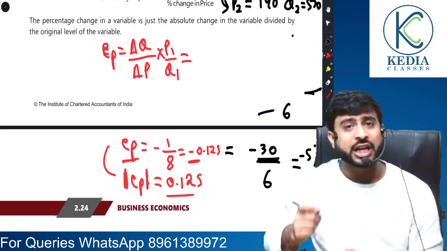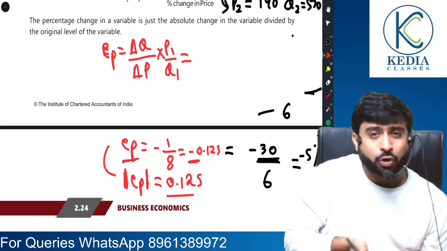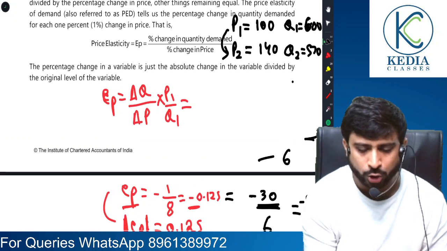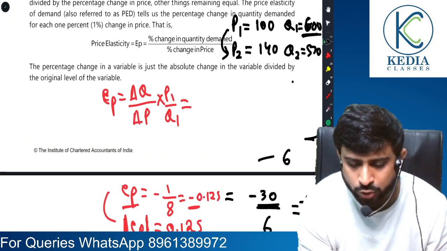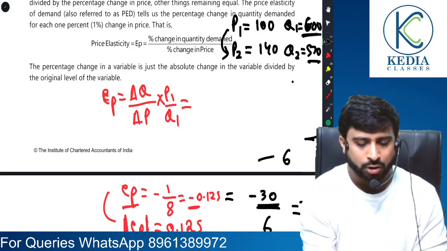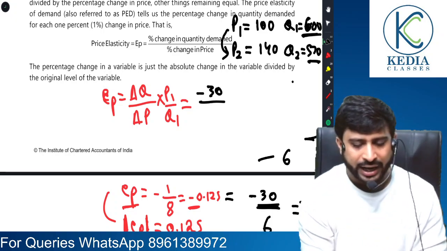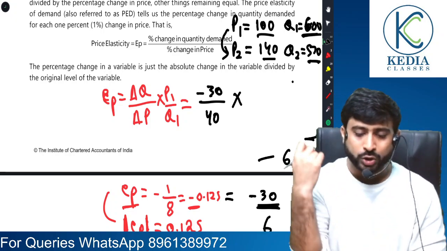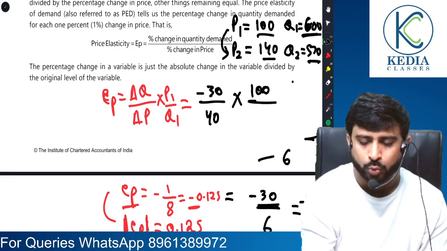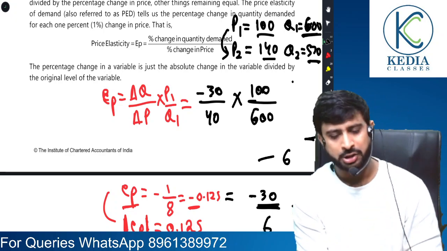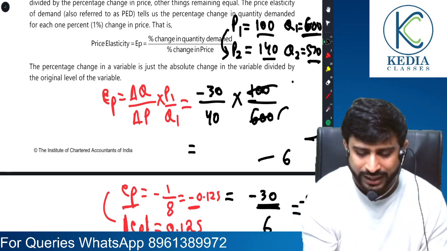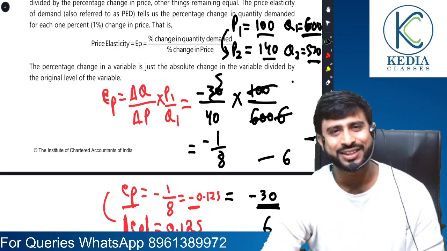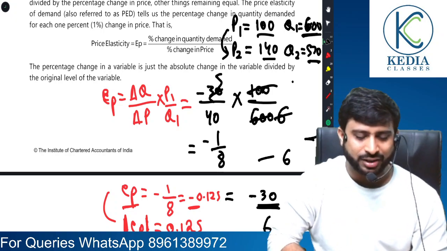The magic here is that you are safe from the pain of calculating percentages. You don't need to calculate percentage here. I'll show you how. What is the change in quantity? 600 to 570. Quantity has fallen by 30. And price has risen by 40. What was the original price? It was 100. And what was the original quantity? It was 600. If you compute this, you will naturally land up to minus 1 by 8, which was our required answer. Understood, sir? So this way it becomes much easier, right?